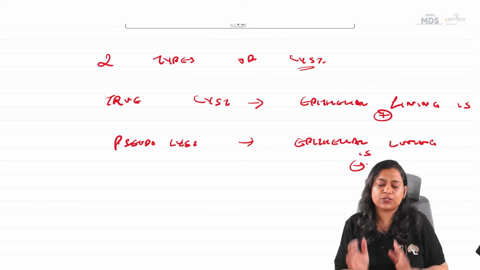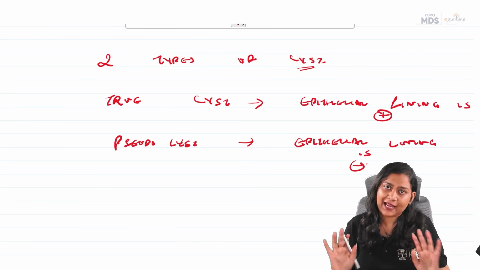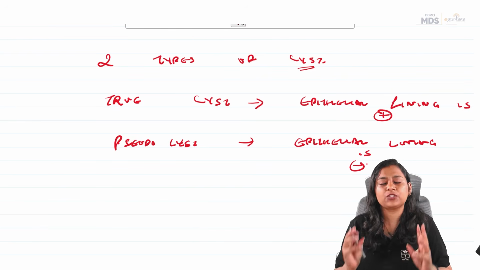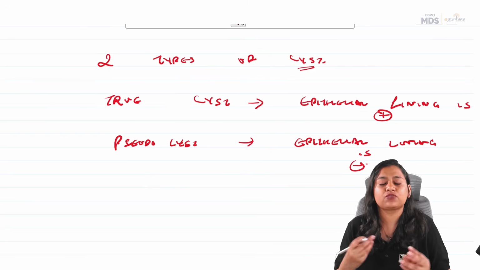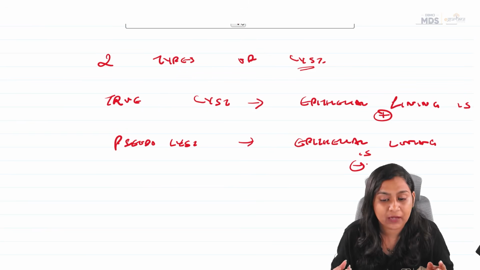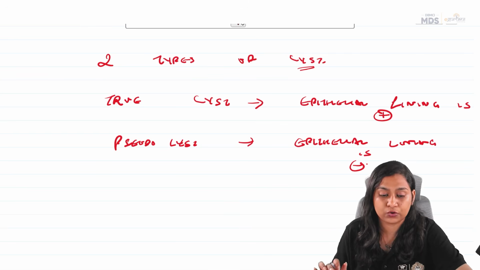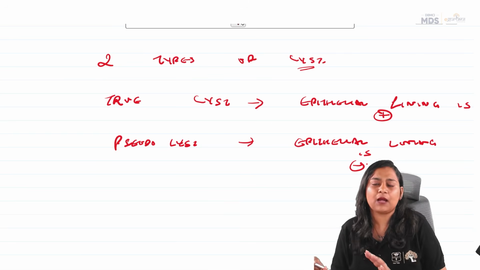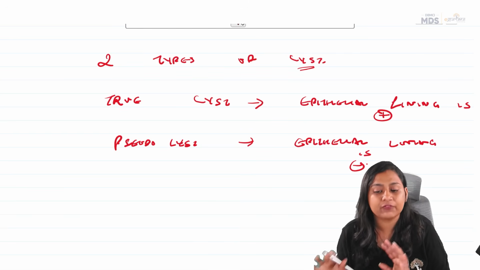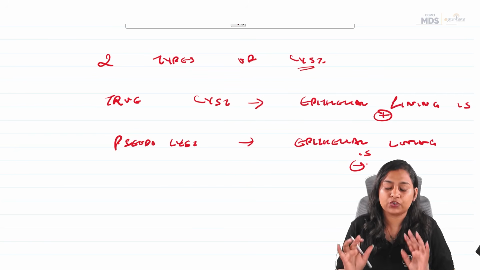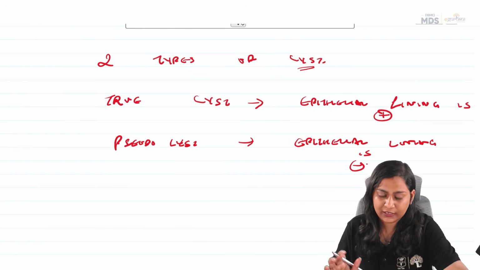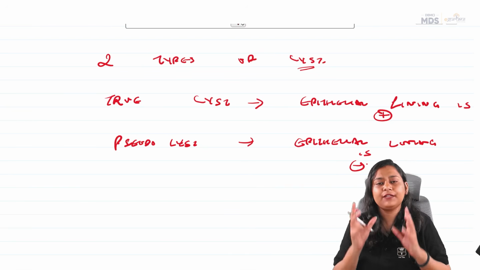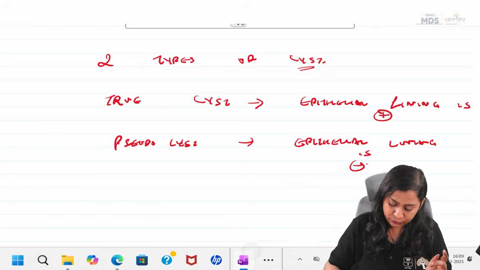Now, a cyst can occur anywhere in the body, but a cyst which arises from the odontogenic apparatus, that means the structures involved in the development of the tooth, is called an odontogenic cyst. Any other cyst apart from the odontogenic cyst will be called a non-odontogenic cyst. So we are focused here on odontogenic cysts.